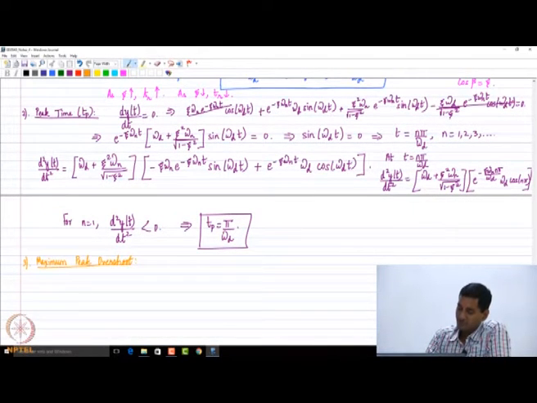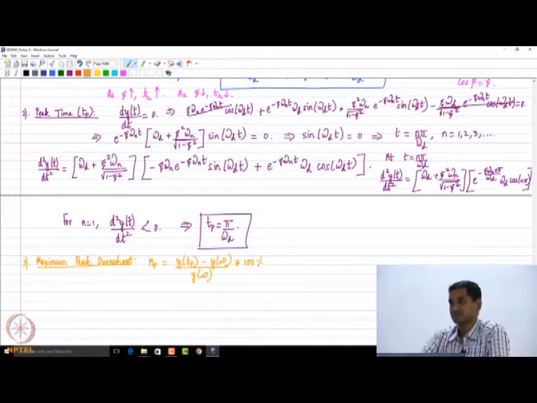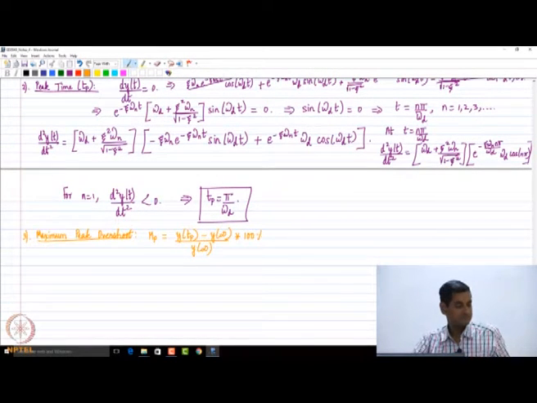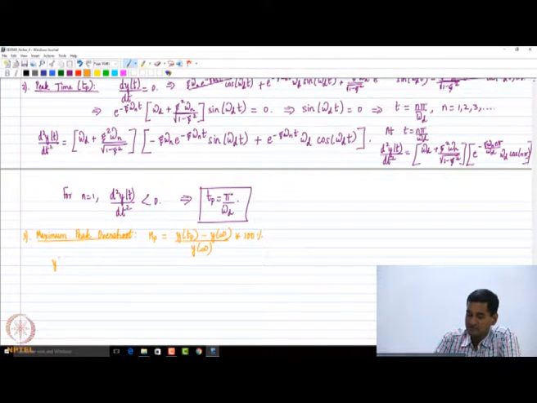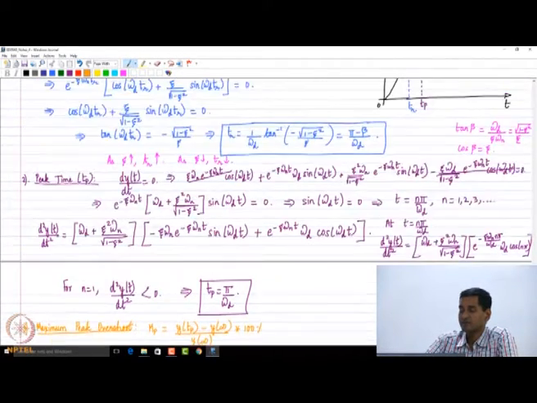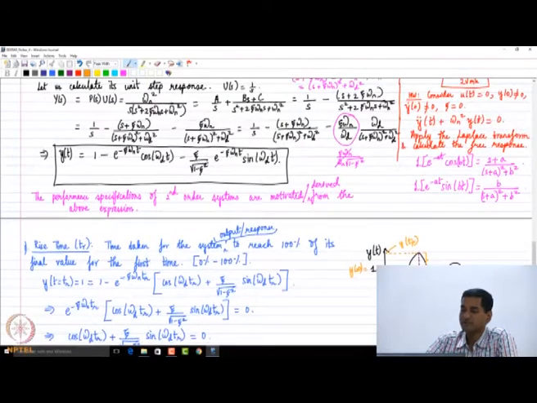So this maximum peak overshoot MP is defined as y at Tp minus y at infinity, typically normalized by the final value and by and large indicated as a percentage measure. That's how it is given. So now what is y at Tp? You substitute Tp equals pi by omega d into this expression.